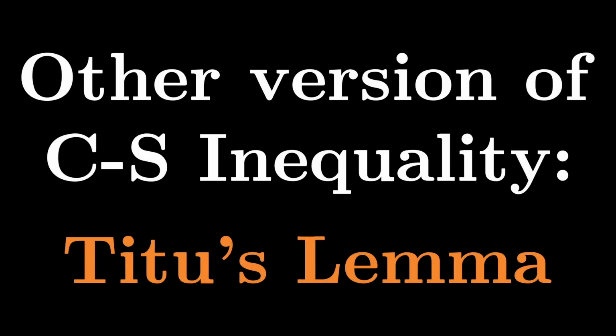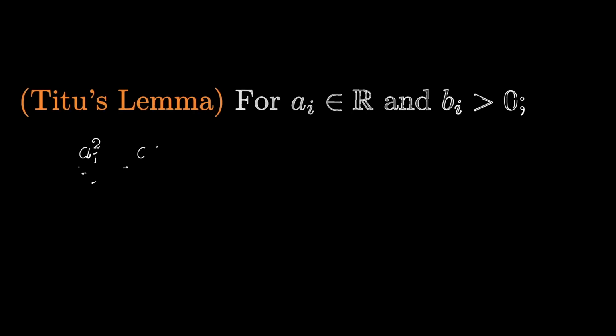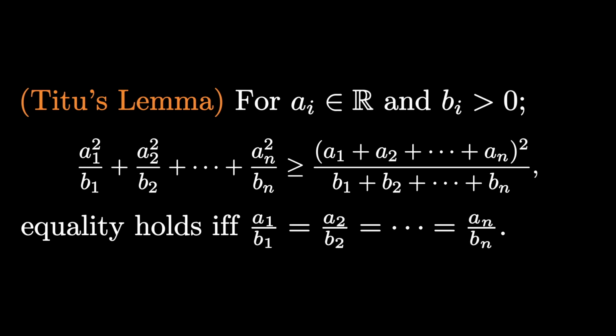Let's move on. We have another version of the CS inequality that is popularly known as Titu's lemma. In fact, this version is more popular than the original one because it is used frequently. This is the general version of Titu's lemma. I repeat, if you are learning it the first time, make sure you write it yourself. Notice the difference: in the previous version, both a_i's and b_i's can be any real number. But in Titu's lemma, b_i's are positive.